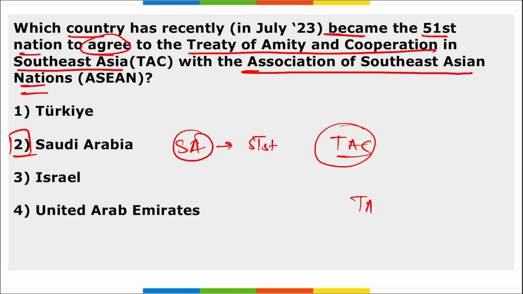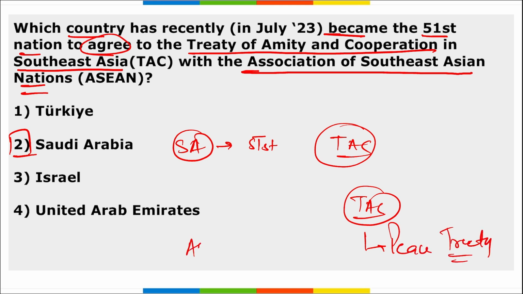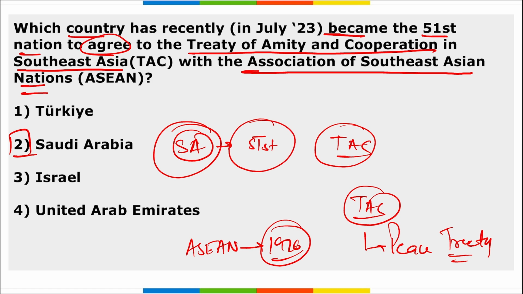And this TAC is a peace treaty, correct? This was signed by Asian nations in 1976 so that they will respect each other's sovereignty, territorial integrity and national identity. And recently the 51st nation to join this Treaty of Amity and Cooperation is Saudi Arabia.